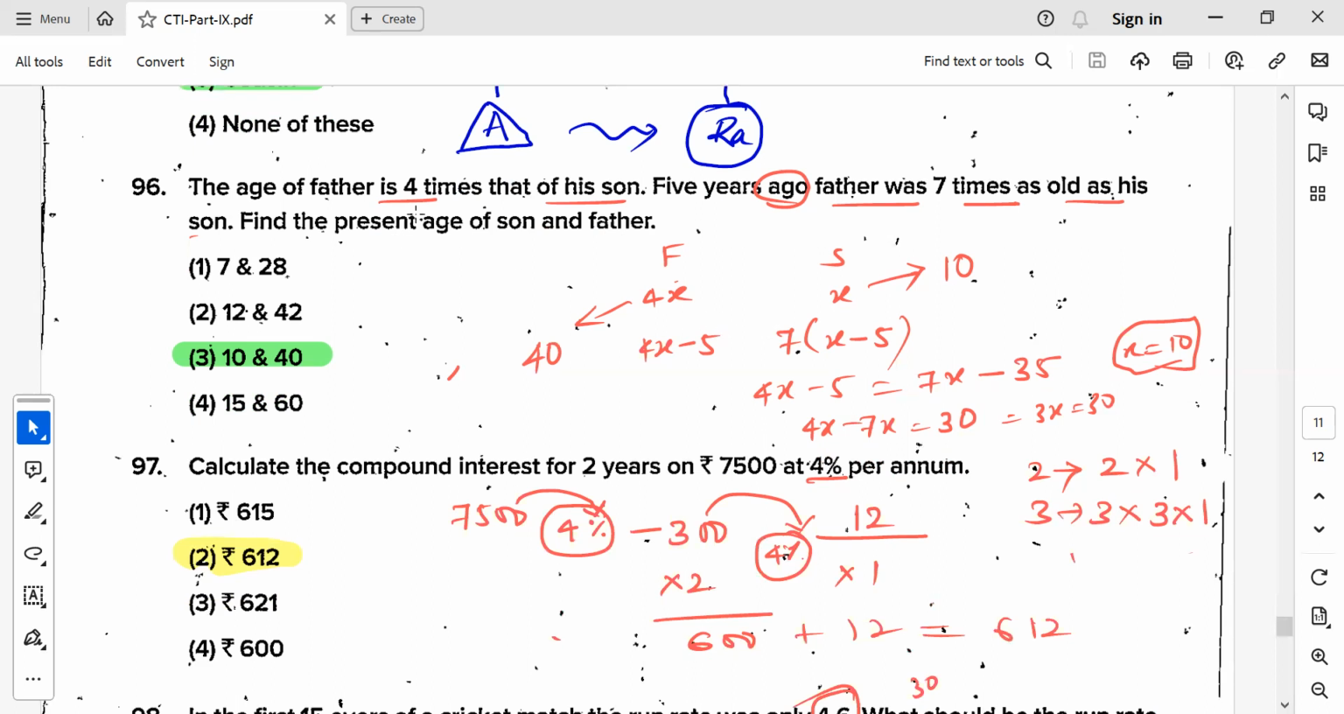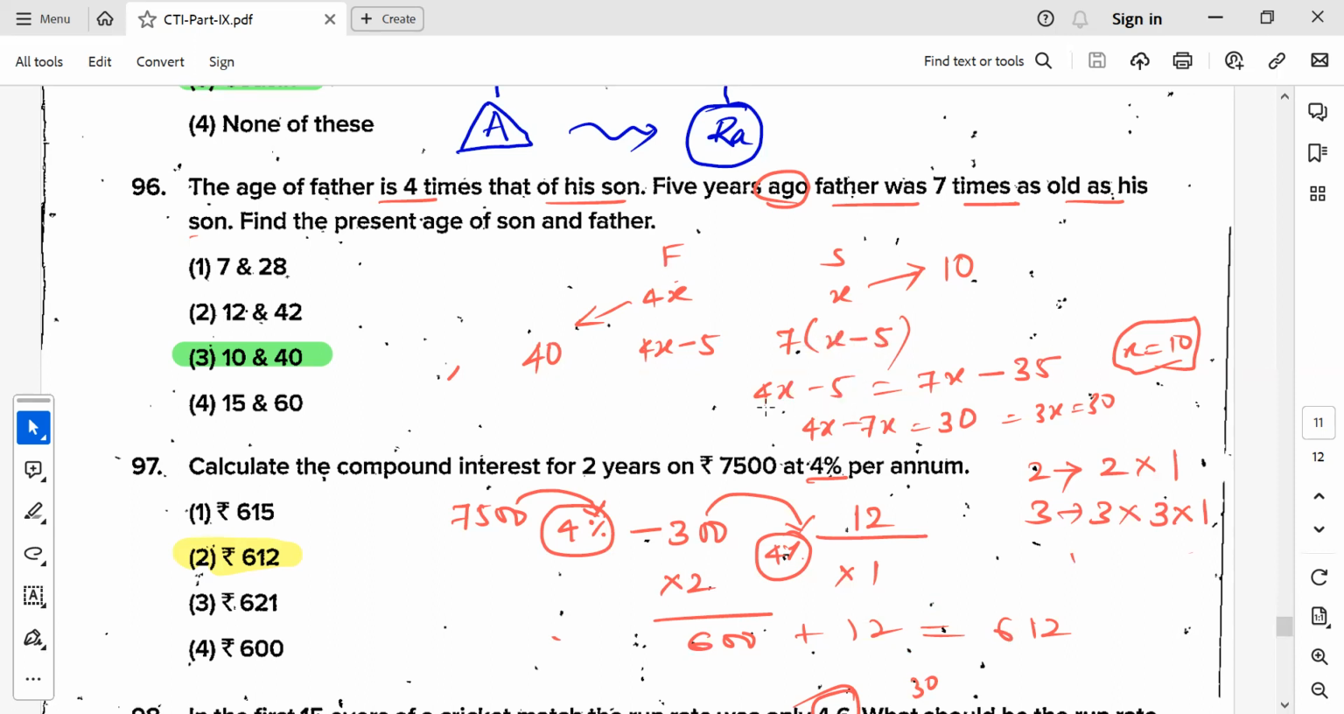Ages. The age of father is 4 times that of son. Just write father and son. So take son as x and the father's age is 4 times the son, so 4x. 5 years ago, father was 7 times as old as his son, right? 5 years ago means minus 5. So then x minus 5 is the son, and father's age would be 7 times, so 7 into x minus 5.